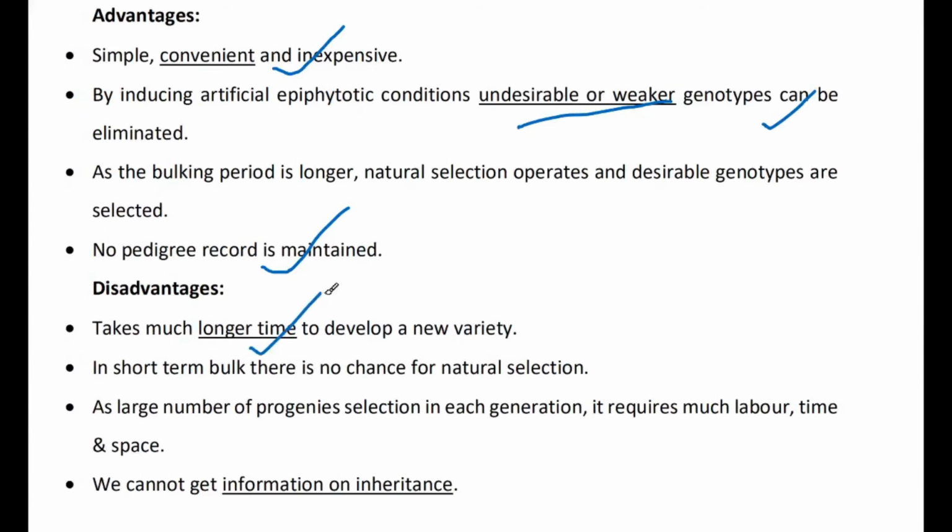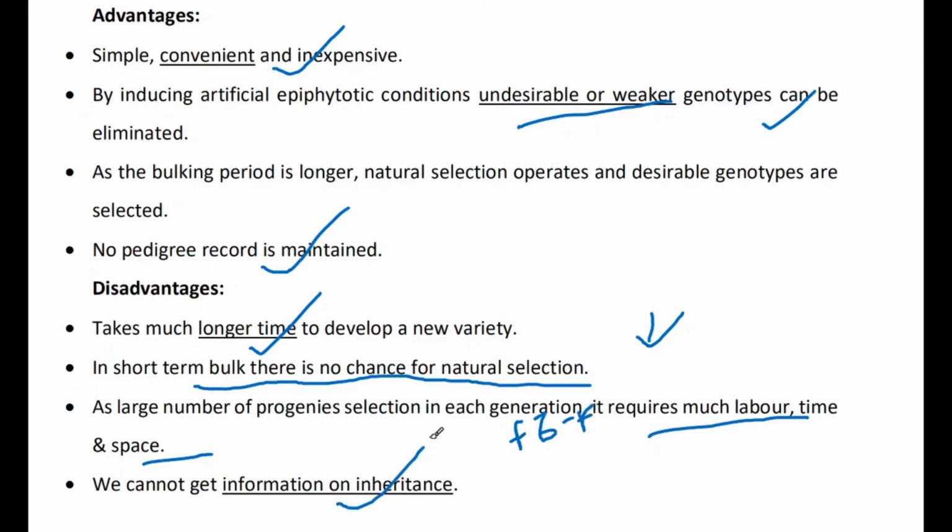Disadvantages: it requires a longer time, as we see F6 to F7 generations, and in short term bulk there is no chance for natural selection. So here there is no chance of natural selection. As a large number of progenies are selected in each generation, it requires much labor, time and space. Okay, it leads to F6 to F7 generation.